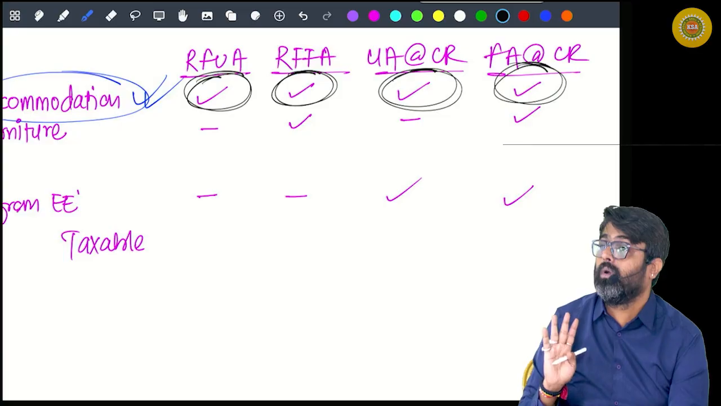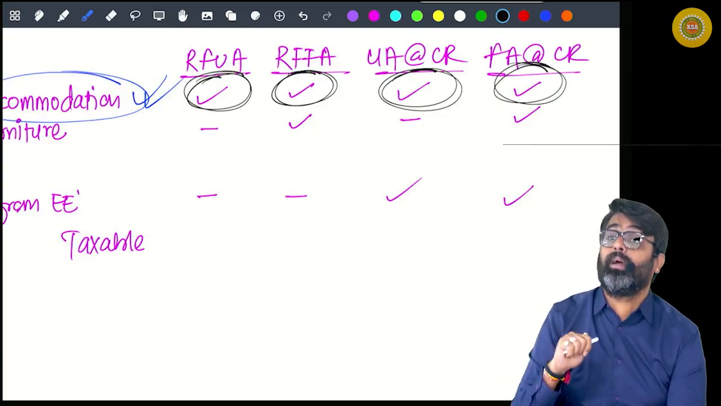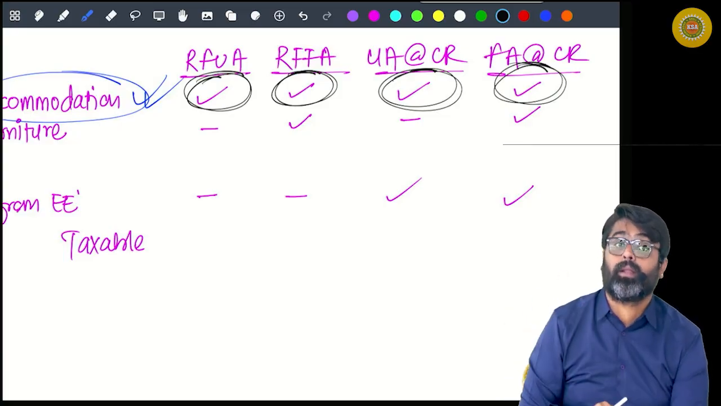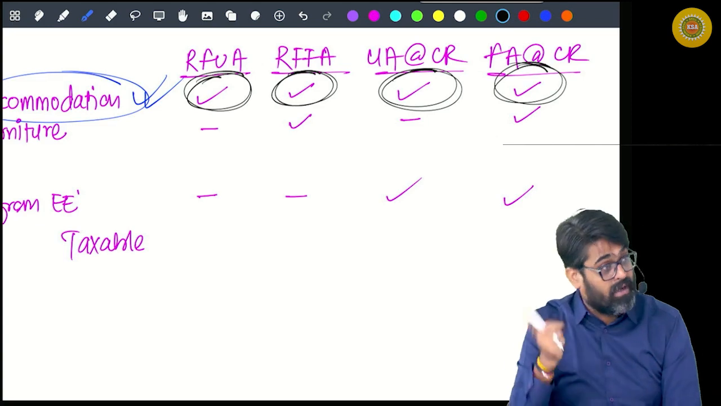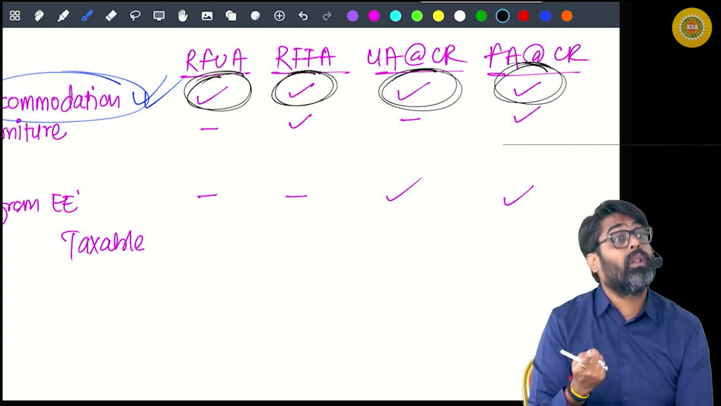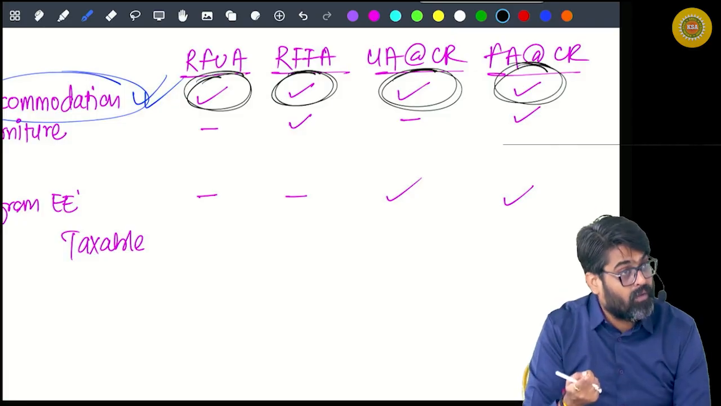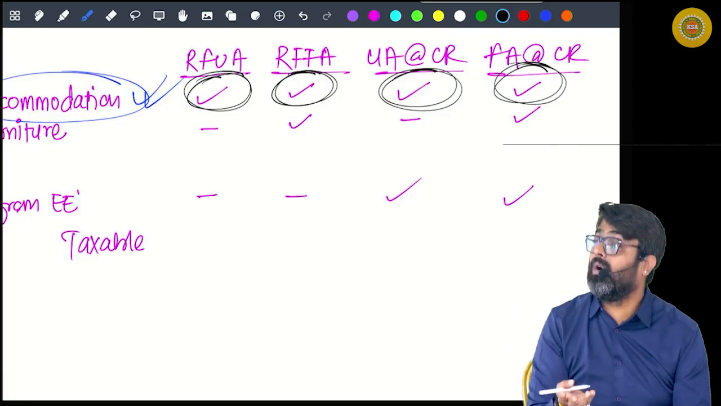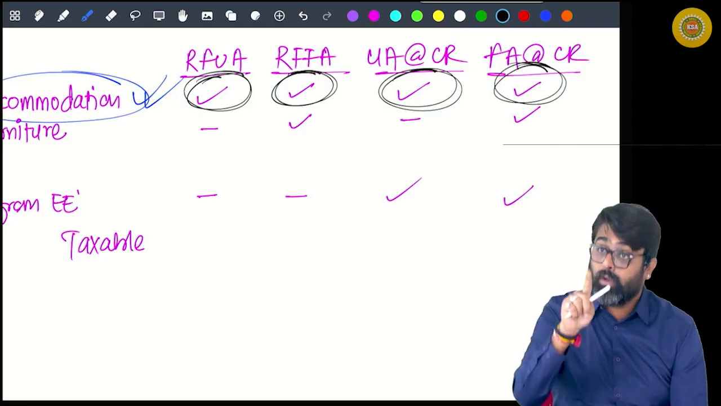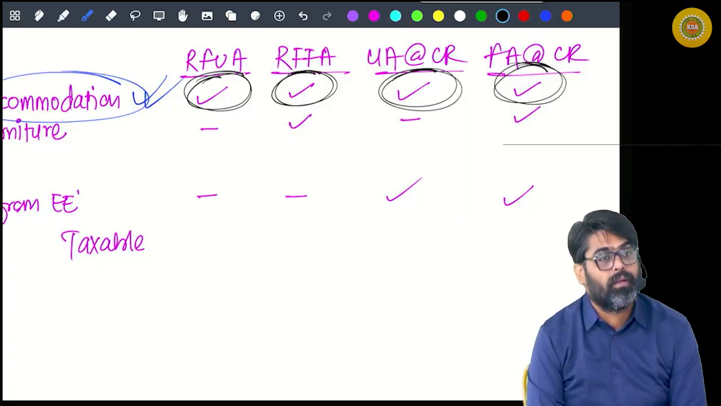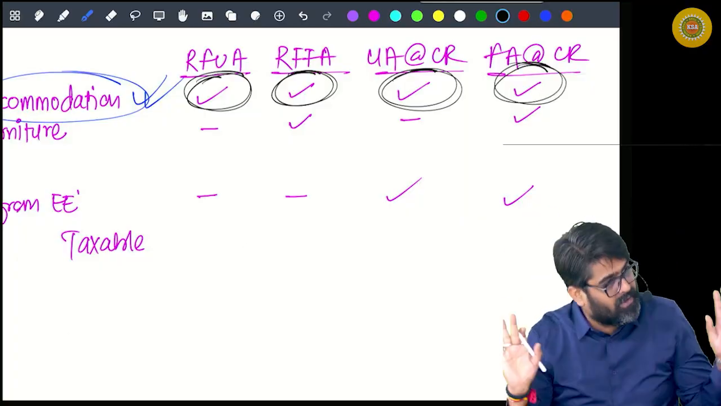Yes or no? But what if the accommodation was not owned by the employer? It was taken on rent by the employer. Then you will calculate 10% of your salary, or the amount of rent paid by the employer for the rented accommodation, yes or no? Whichever is the lower amount, you are going to write here. Did you understand? Value of accommodation is done.